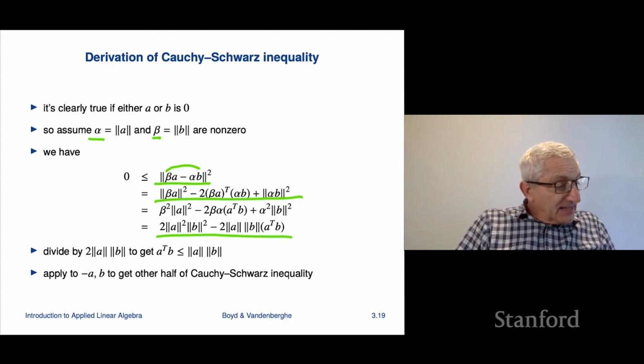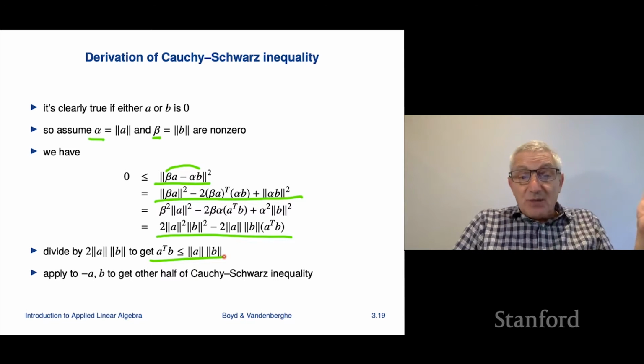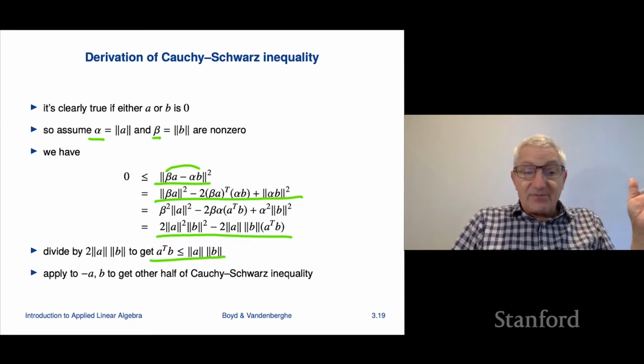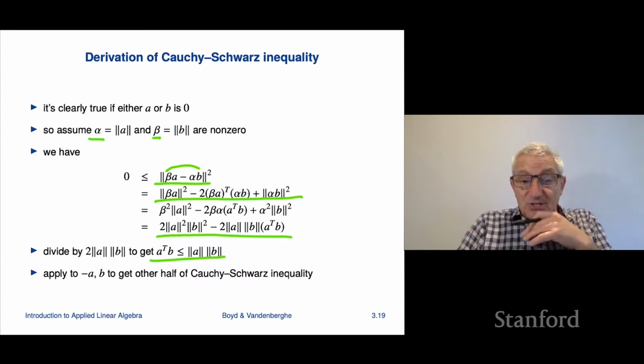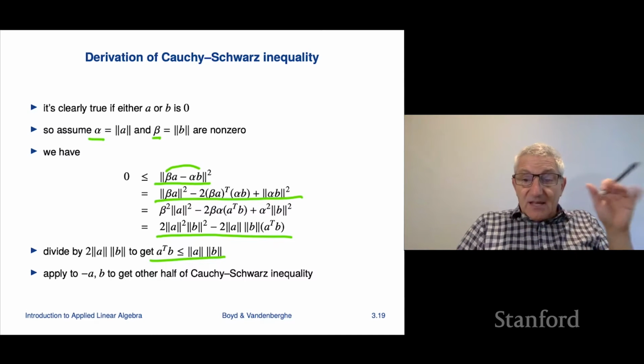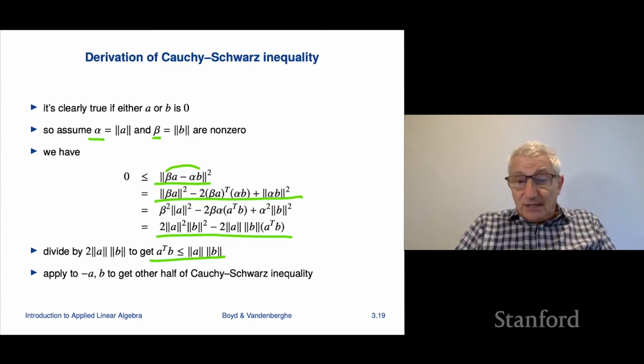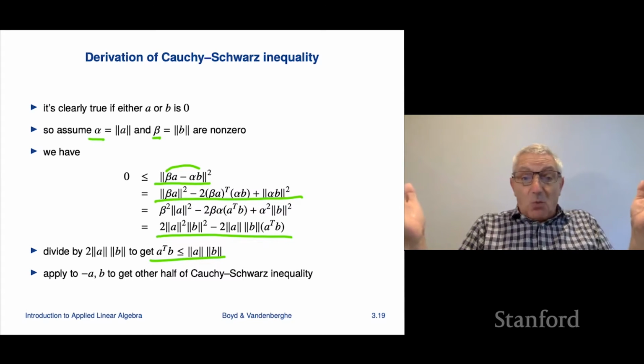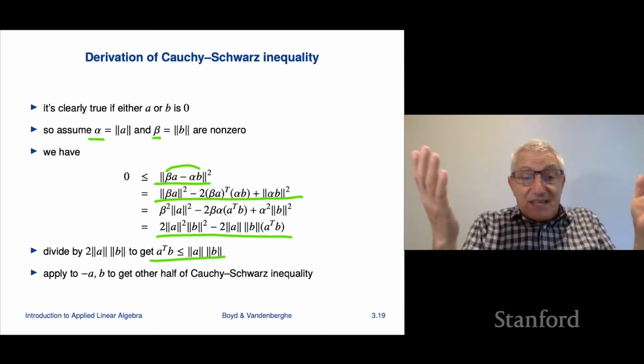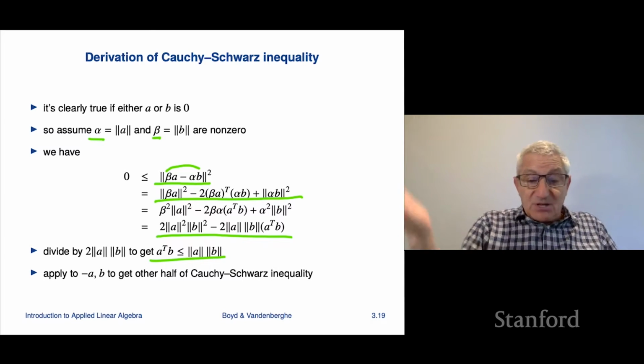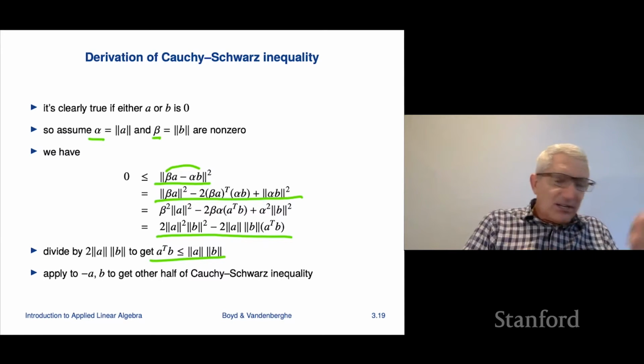Now, if you simply divide that by this, you get the Cauchy-Schwarz inequality. And you can also apply it to minus A and B, and you get the other half of the Cauchy-Schwarz inequality. So that's the Cauchy-Schwarz inequality. I have to admit, this is what we call a mystery proof. Because you look at it and you'd say, where on earth would anyone think of writing down the norm squared of this bizarre linear combination here?